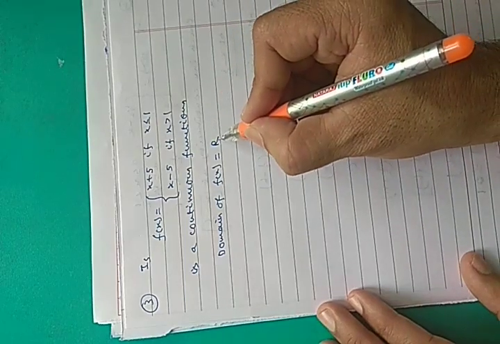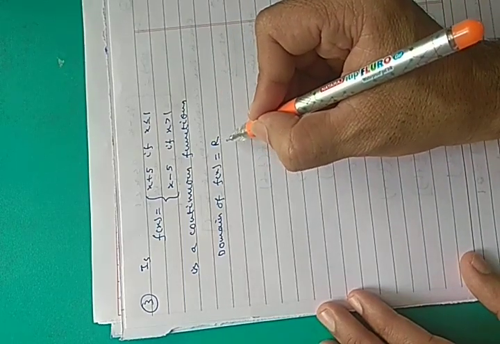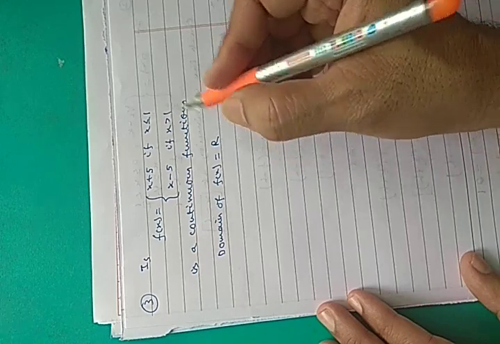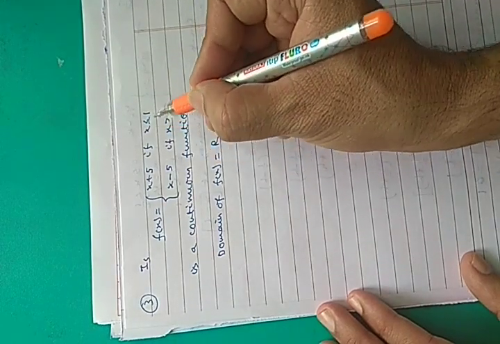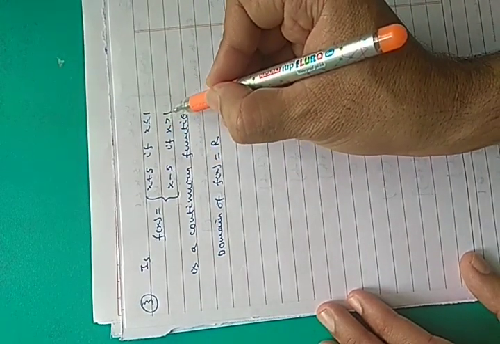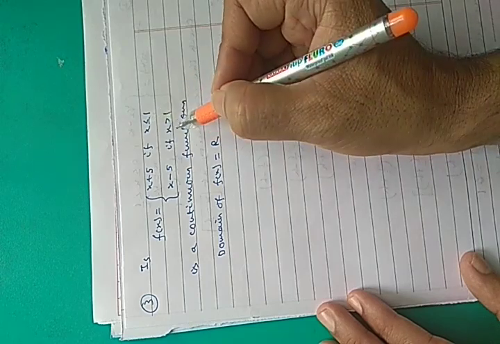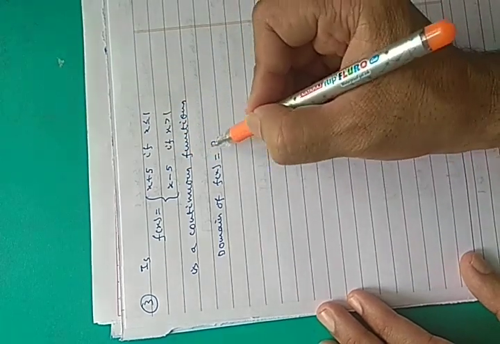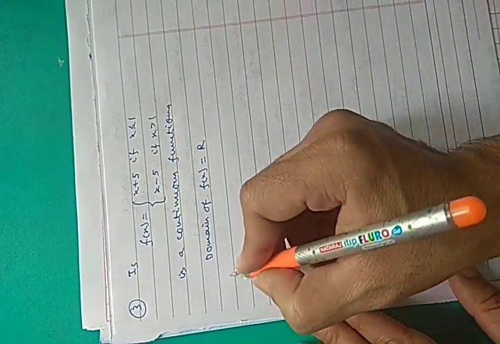We divide this R in 3 parts: those real numbers which are less than 1, those real numbers which are greater than 1, and x equal to 1. So we divide the whole domain in 3 parts. Okay. So case 1,